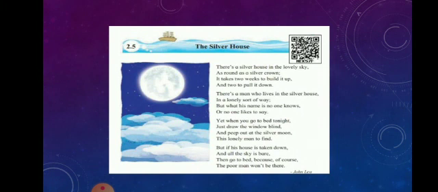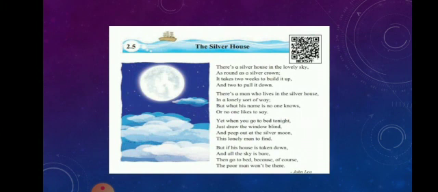So children, try to give some good tune to this poem, so it will be easy for you to learn. Okay, so now we will just go through the appreciation and figures of speech. So children, appreciation we will just see.